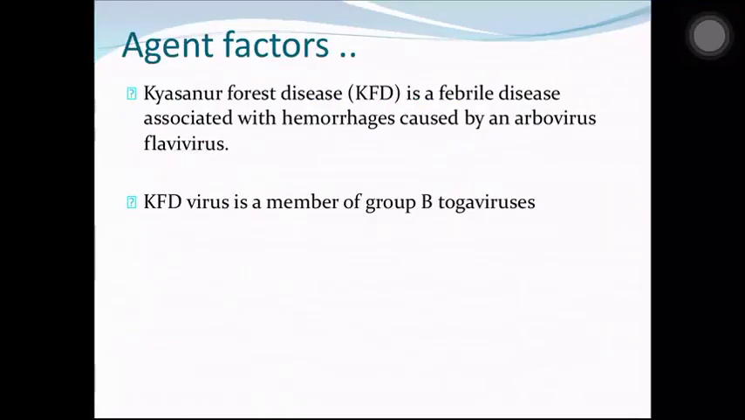So what are the agent factors? Like any communicable disease, you have the epidemiological triad, which is agent factors, host factors and environmental factors. Without this triad, your natural history of the disease is not complete. So now let's see what are the agent factors of KFD. KFD is a febrile disease associated with hemorrhages caused by an arbovirus, which is a flavivirus. So the agent here is a flavivirus, which is a group of arbovirus. So it is a member of group B togavirus family.